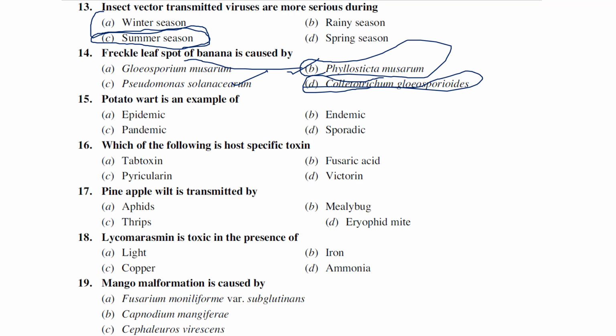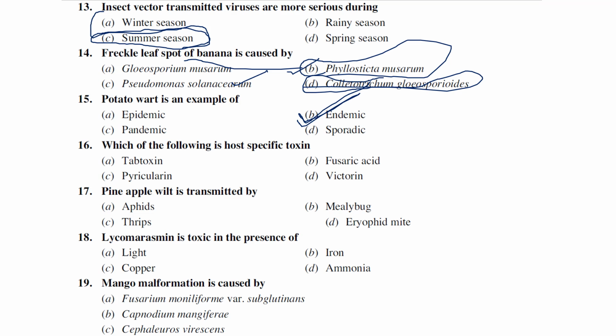Potato wart is an example of epidemic, endemic, pandemic, and sporadic. Potato wart is the best example of endemic kind of disease. Not only potato wart, other diseases like nematode infections, one more nematode infection was there, that is also an example of endemic disease. Actually, I couldn't recall it.